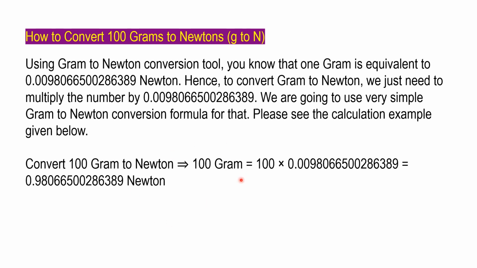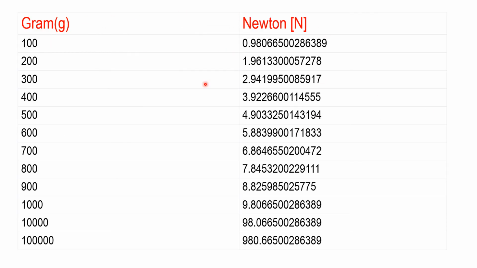If we have to convert 200 grams into Newton, we do 200 multiplied by 0.0098. In the same way, we can convert 300, 500 grams into newtons. So this is the table. 100 grams is equal to 0.980 Newton, and for 200 grams, we multiply 0.980 into 200, and for 300 grams, we multiply 0.98 with 300. In the same way, for 900 grams, 900 multiplied by 0.98, you will get this value, 8.825.